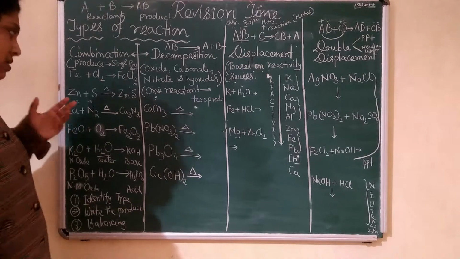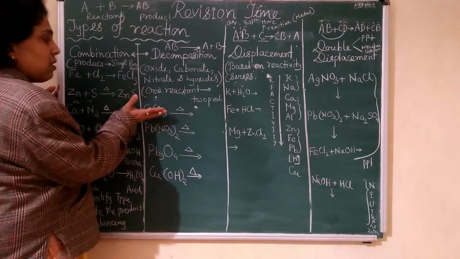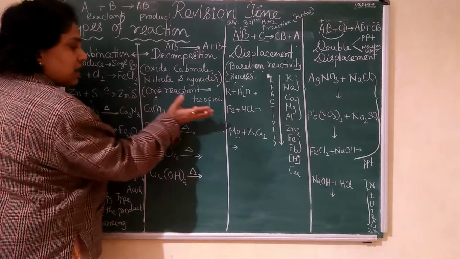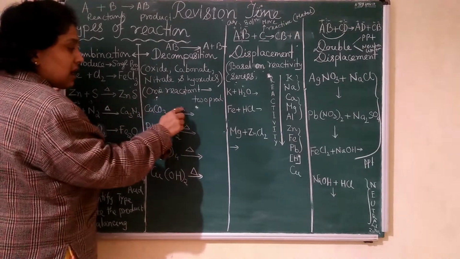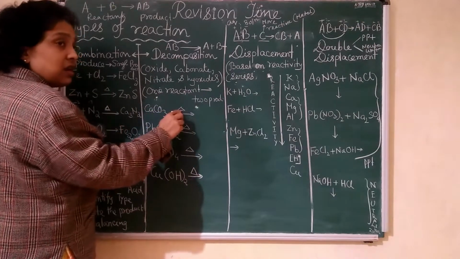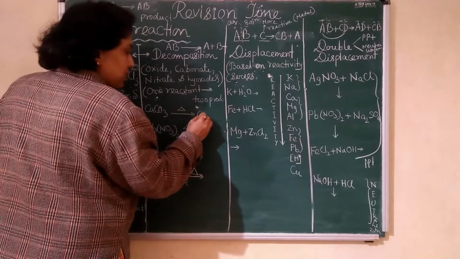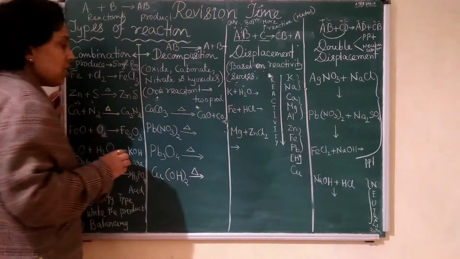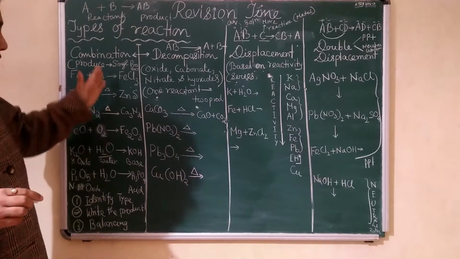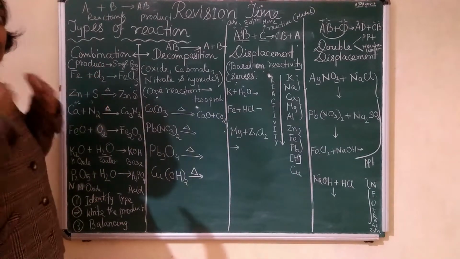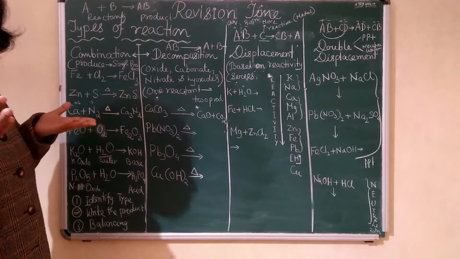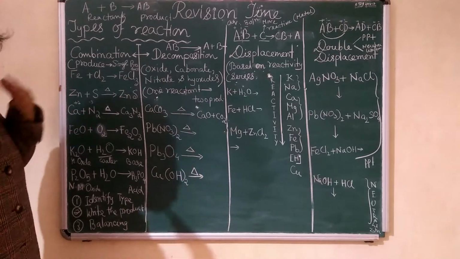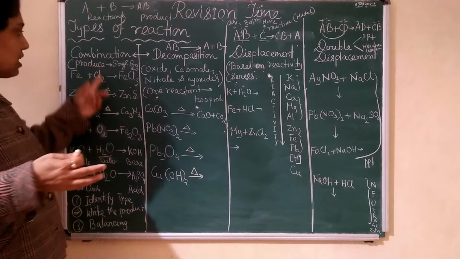Now this is the same way as what I said. Here one reactant gives you product, because there is one reactant and above the arrow heat is there, so it has to break down. So this one all of you understood. I think this is nothing. Where the problem will be, according to my experience, is where students make mistakes.